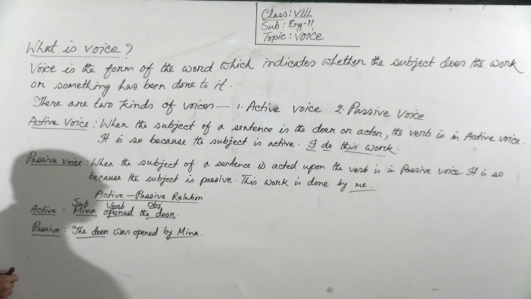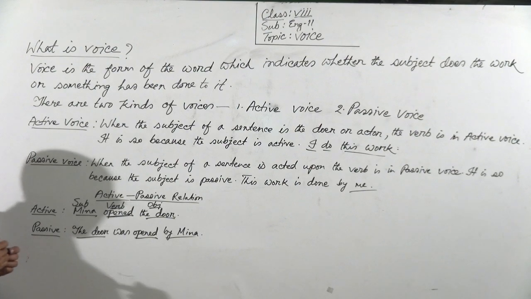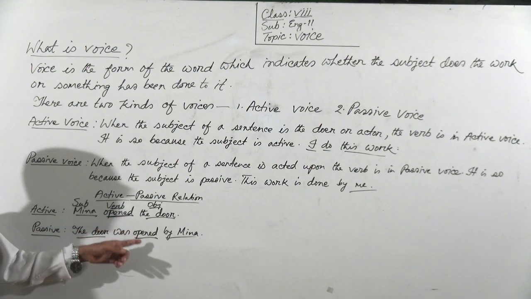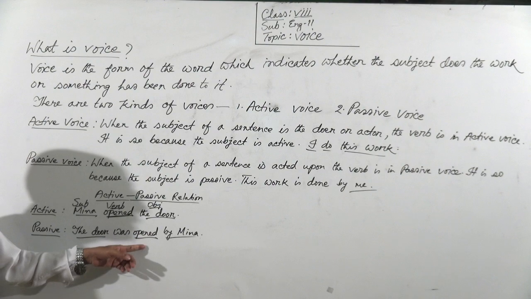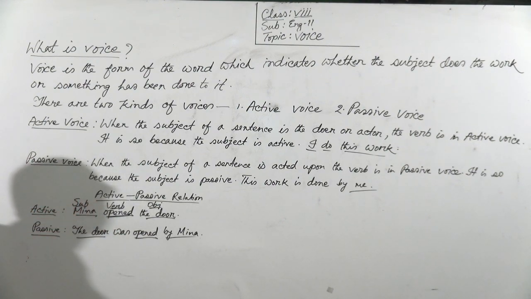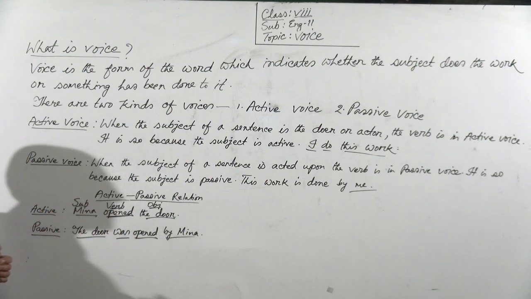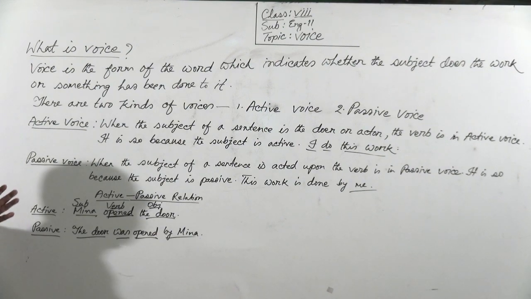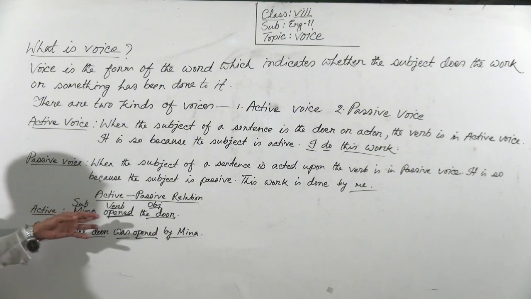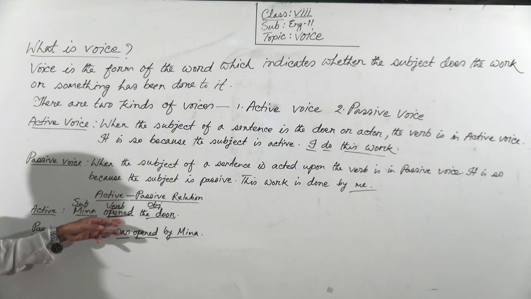And you see open is in past participle form in the passive voice. The main verb will be in past participle form in the passive voice. And also there will be a to be verb according to tense. Here in active voice the verb opened is in first form.